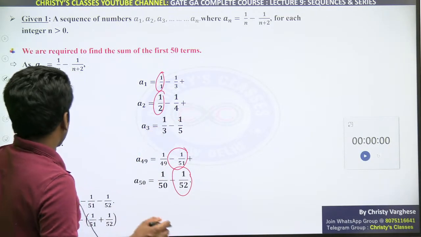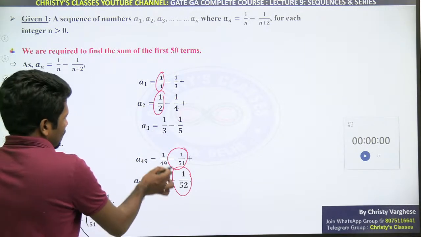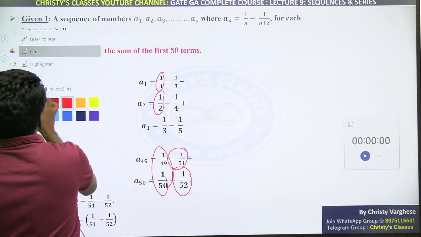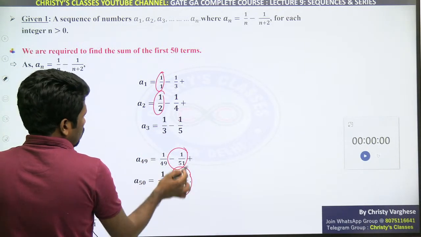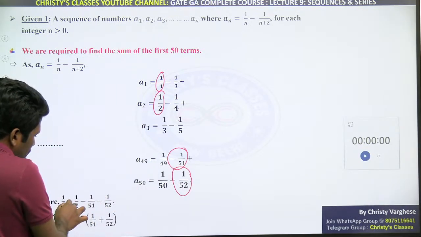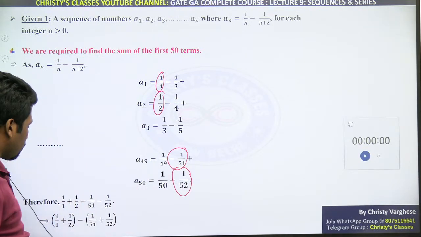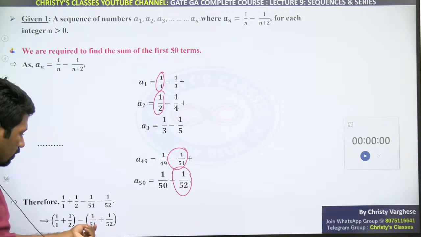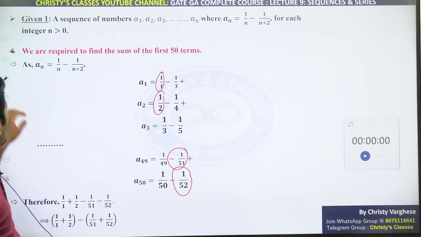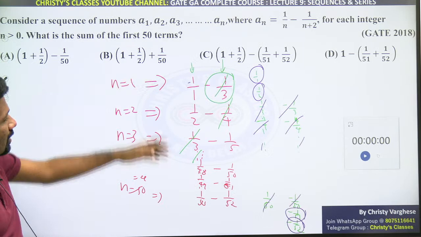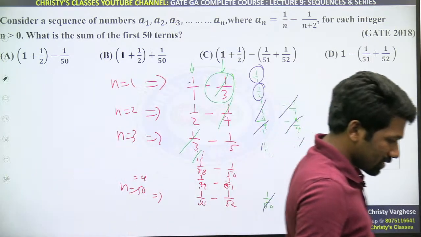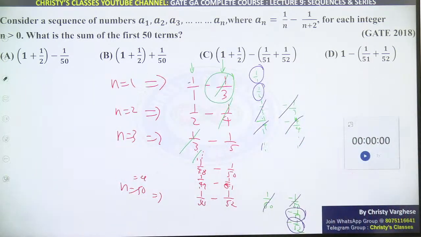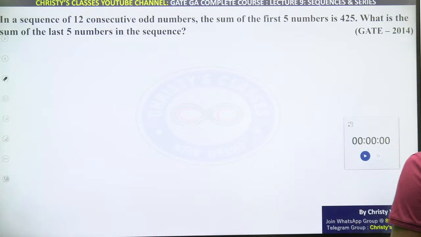Therefore what is remaining is these two, that is 1 by 1, 1 by 2, minus 1 by 51, minus 1 by 52. Taking minus common, it is 1 by 51 plus 1 by 52, that is option C. Option C will be the correct answer. Very good question, right? So let's go to the next question.